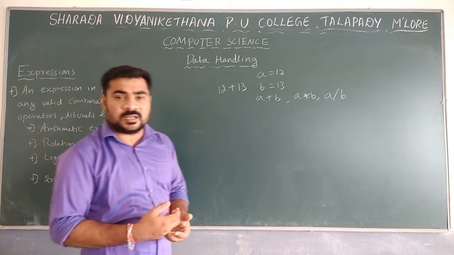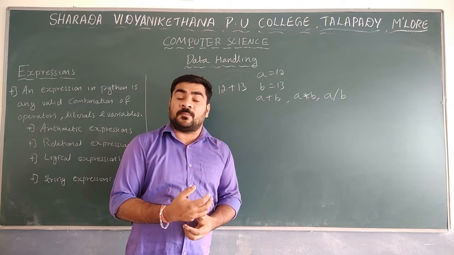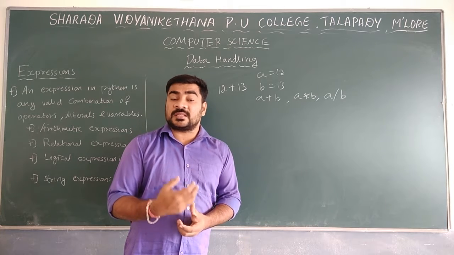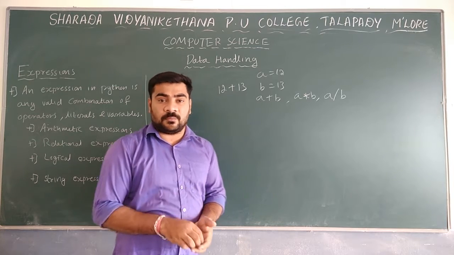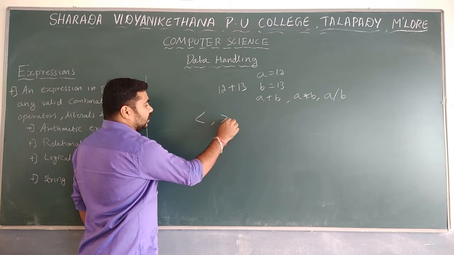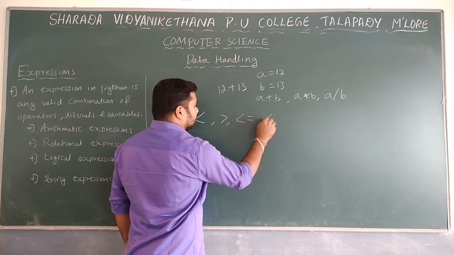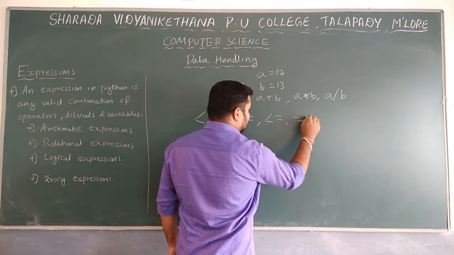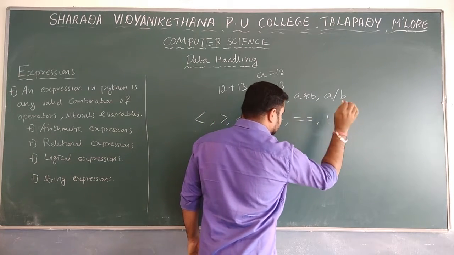The next one is relational expressions, which are also known as comparisons. It is possible to compare using the different comparison operators: less than, greater than, less than or equal to, greater than or equal to, and not equal to.